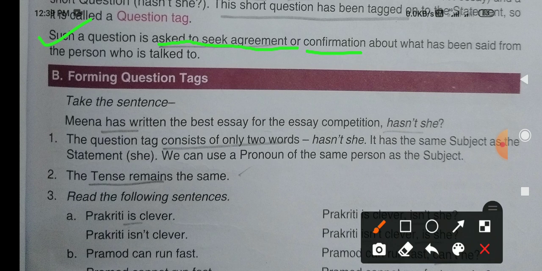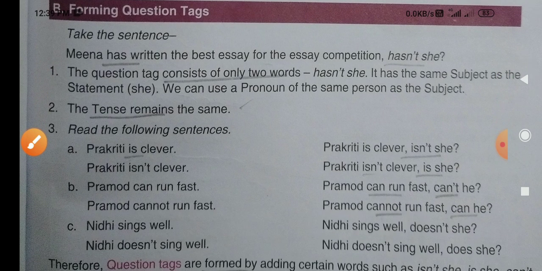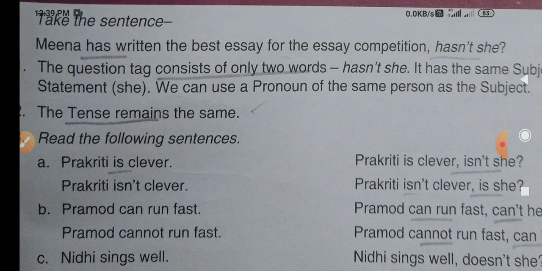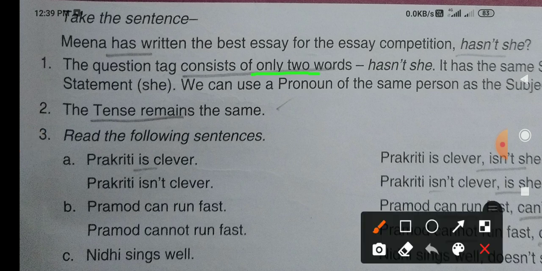Now let us see some of the rules and regulations that are associated with the formation of the question tag. What things should be done there? Let us try to read about them. Take the sentence: Meena has written the best essay for the essay competition. Has not she? This example is given. Next, number 1. The question tag consists of only 2 words. Generally, question tags will have only 2 words, that is, has not she.